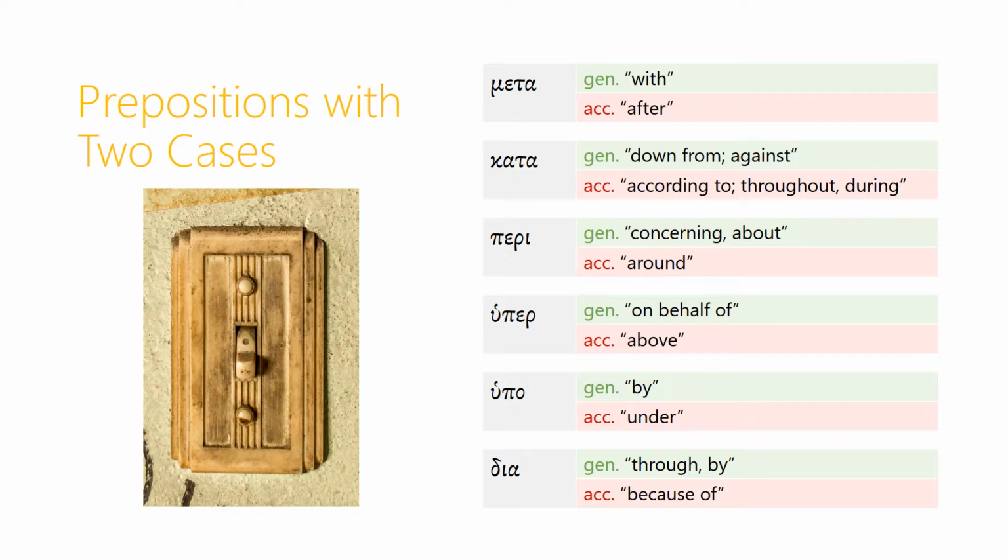or on account of. You can see here that the two meanings, depending on the case that follows the preposition, those two meanings often aren't really related to one another in sense at all. And so the case really acts as a switch between two quite different senses for the preposition.